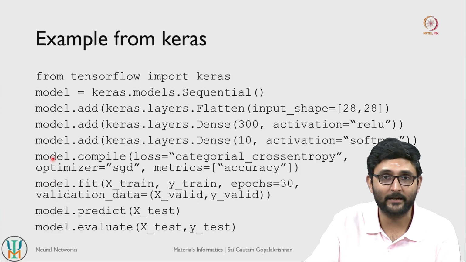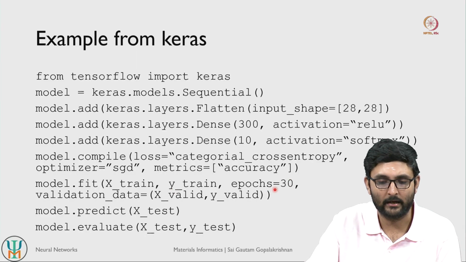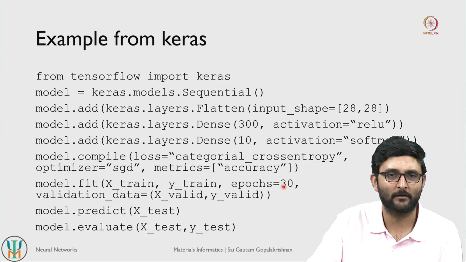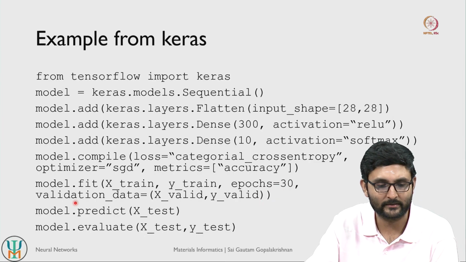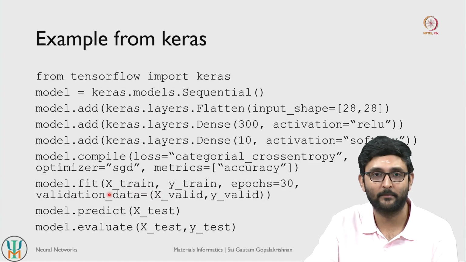So once you have compiled your model, you can then fit your model. When you fit it, you have to pass in the train data. So x is the set of features, y is the set of targets, and then how many epochs do you want to train the model. This is a number again that has to be tuned, but we will take 30 as a starter. And then validation data is an optional argument, but it is highly recommended.